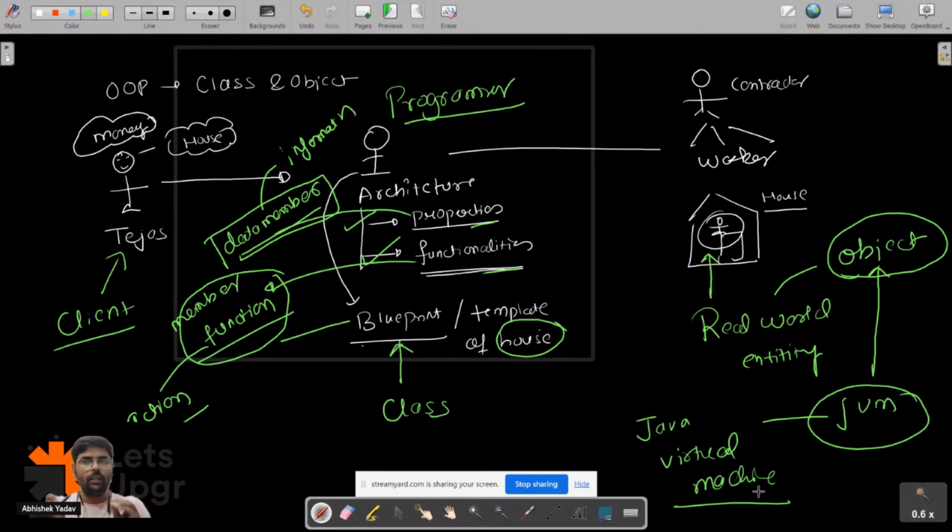Is everyone clear now what is class and object? Saurabh, don't say you didn't understand. Like Saurabh, what are you not able to understand? Please write in the chat, guys, who all are not able to understand anything from this example. Please write in the chat if it is clear, yes or no.